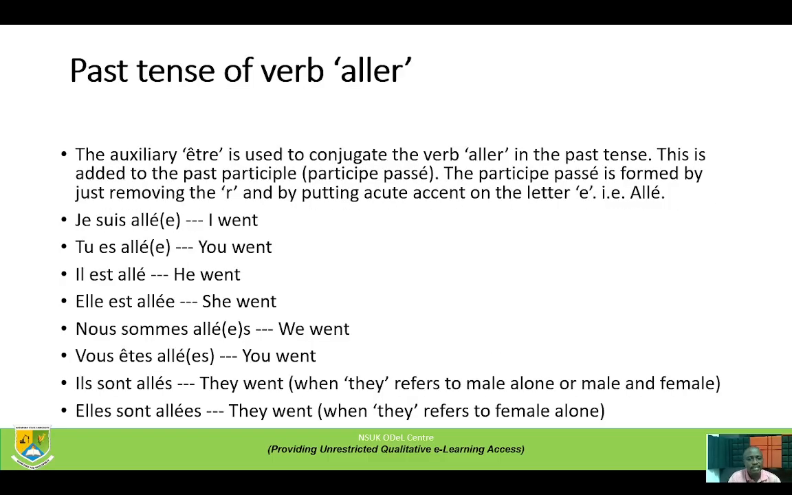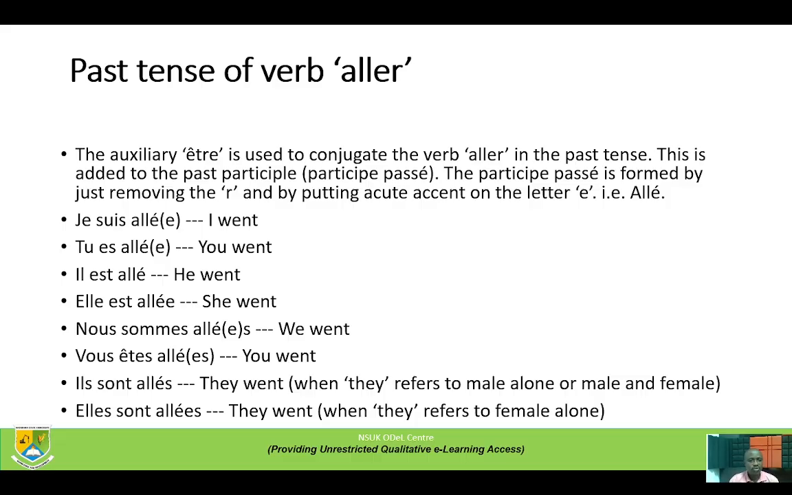Past tense of verb aller. The auxiliary être is used to conjugate the verb aller in the past tense. This is added to the past participle passé. The participle passé is formed by just removing the R and putting an acute accent on the letter E, that is allé. Je suis allé(e). I bracket it because if je is referring to a woman, we add another E. That is why the E is put in the bracket.